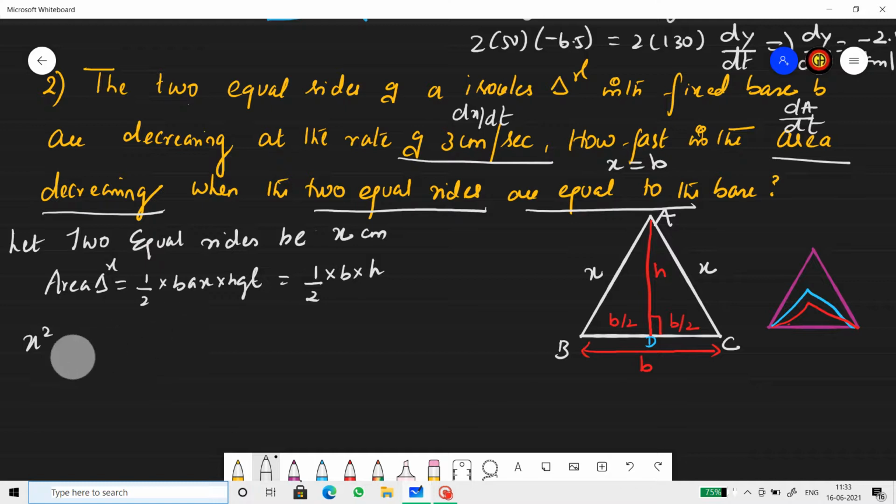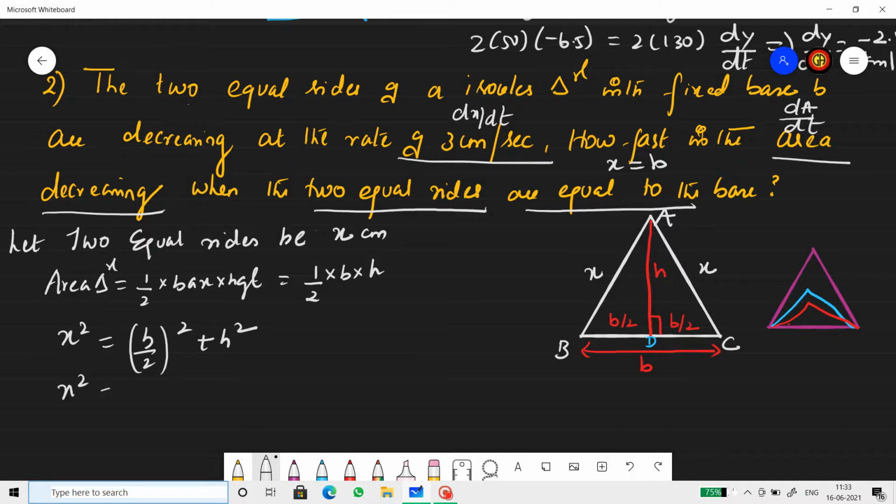Sorry, x square equals b by 2 the whole square plus h square, isn't it?